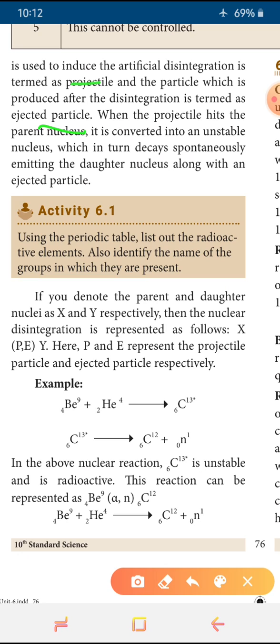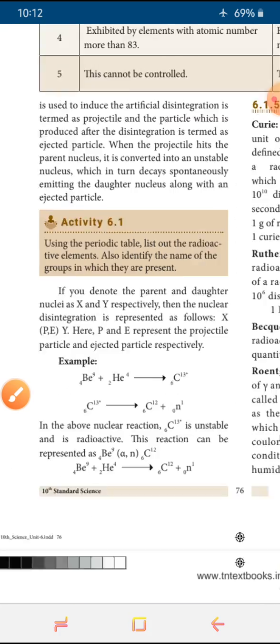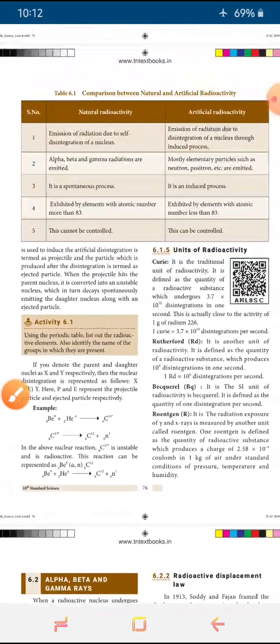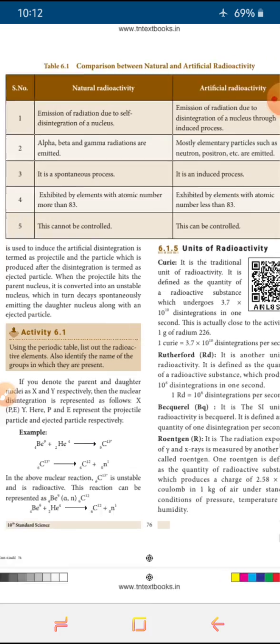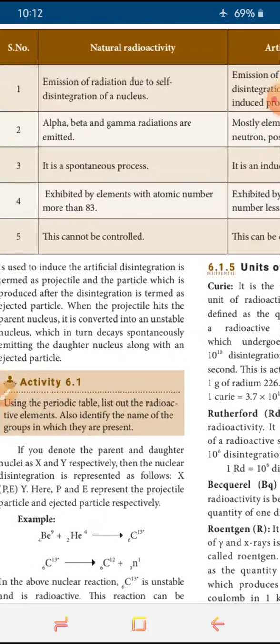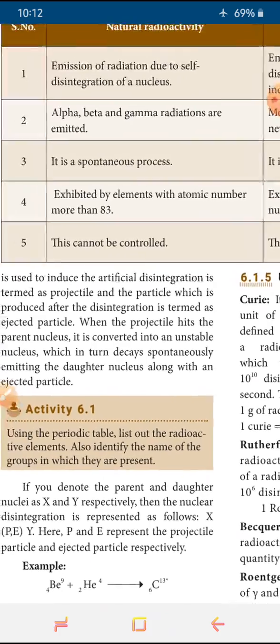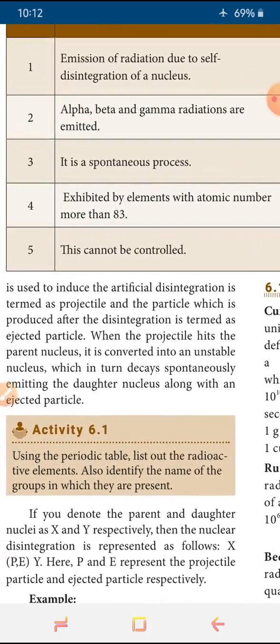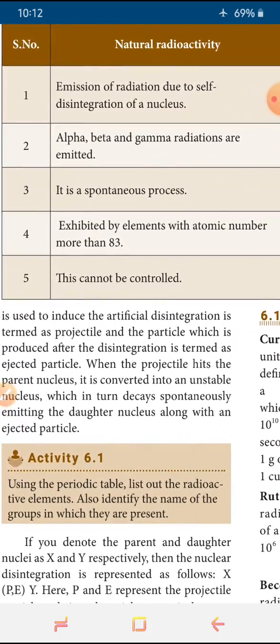So during this conversion alpha, beta, gamma all three are ejected. That is the process called radioactivity. If it happens naturally, by itself, that is called natural radioactivity. If it happens in an artificial manner, that is called artificial or induced radioactivity. Next, you see the tabulation.